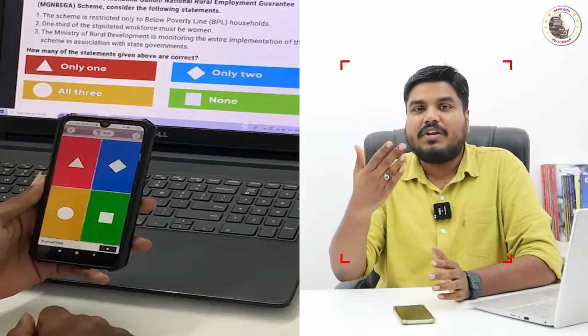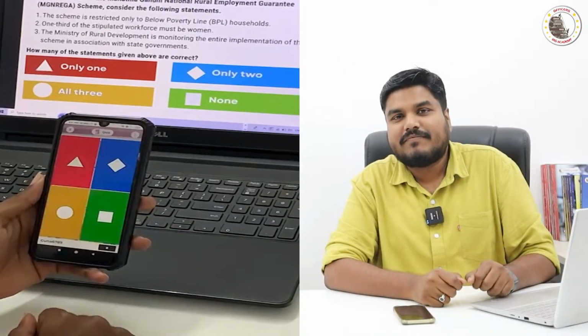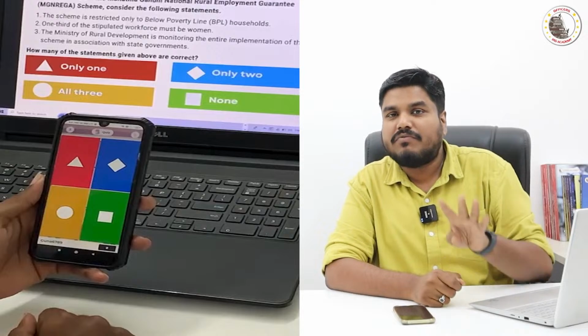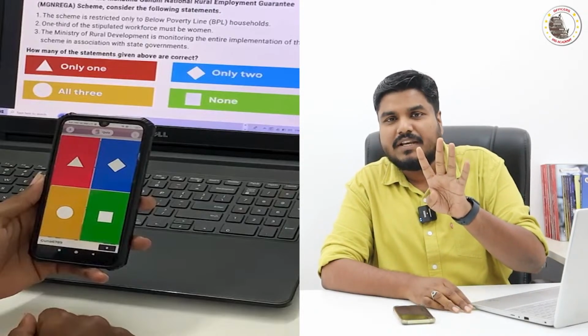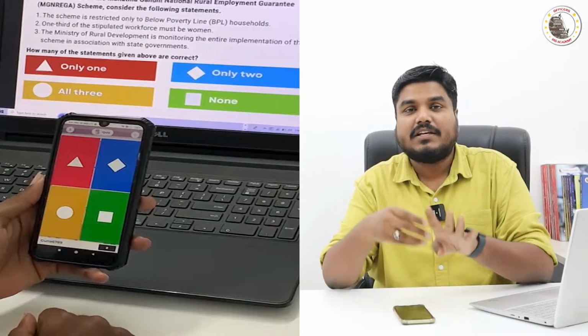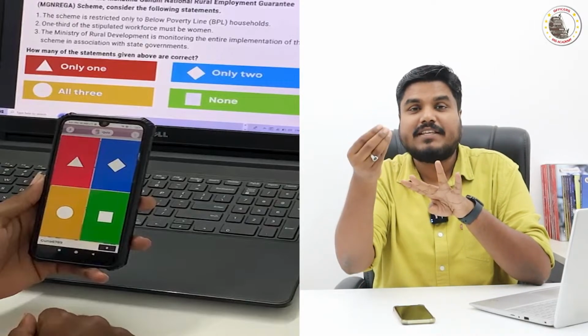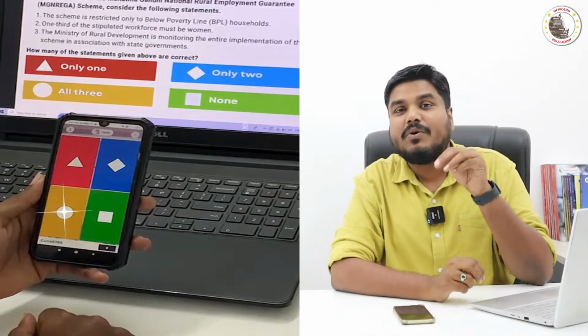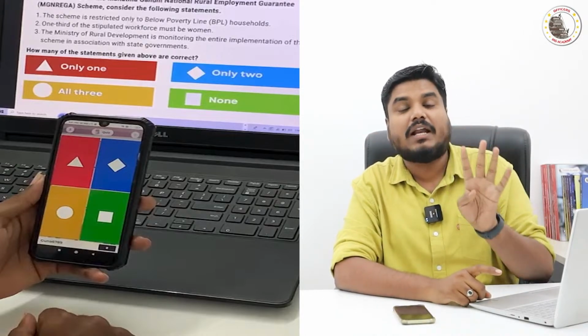So in the live video, I will be showing you the question. The question will be followed by 4 options as usual, A, B, C, D. The 4 options will have a color code, right? Option A is red, option B is blue, option C is green, option D is yellow. So the 4 options will have 4 different color codes.